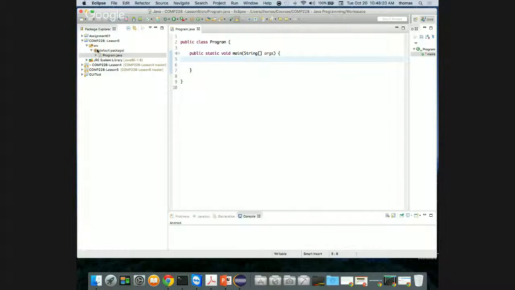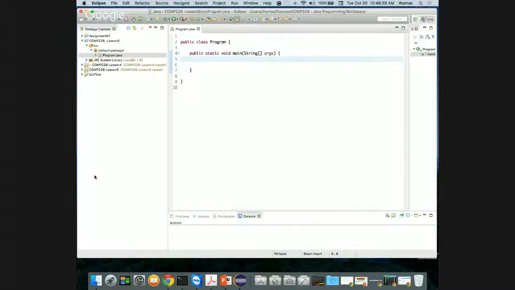So if you notice right now, how we know that it's part of a GitHub is if you notice over here with COMP228 lesson 4 and 5, we have this other little piece that says master. Where you see these things, that means that it's part of their GitHub repositories. Okay. All right, so let's check this out. So let's go into command line.